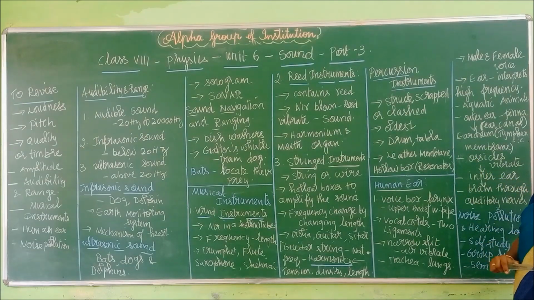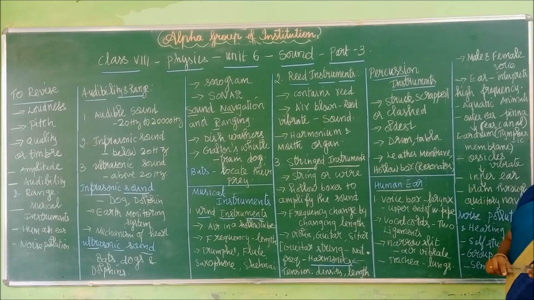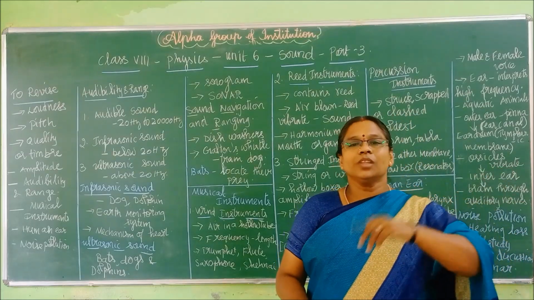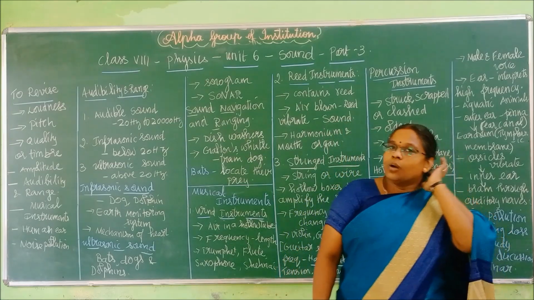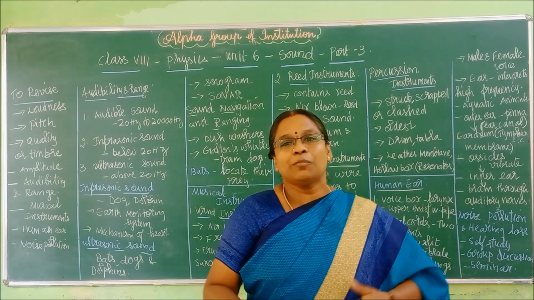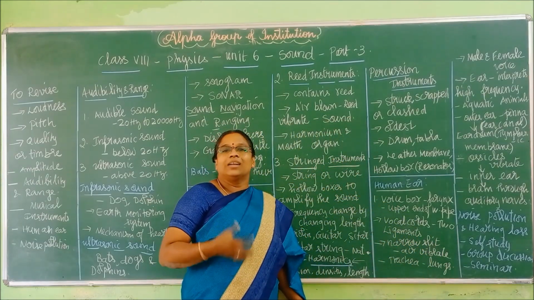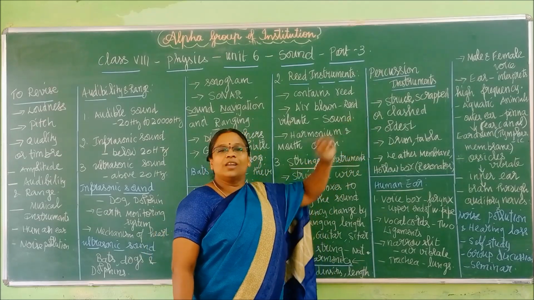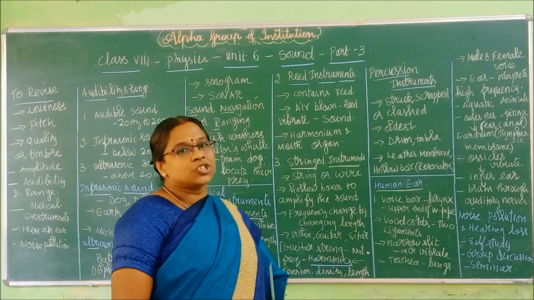So that type of instruments are called percussion instruments, and we have been using them from very old times. The example is a drum or tabla, right? The most common examples in our local areas are during death ceremonies, where people play them. In Tamil we call that paraimolam, right? That type of very peppy music produced by percussion instruments provokes us to dance, right? What is the name? Percussion instruments.